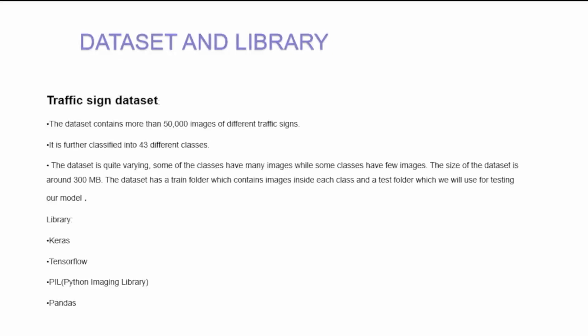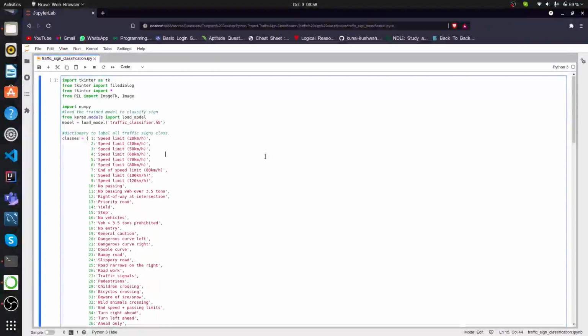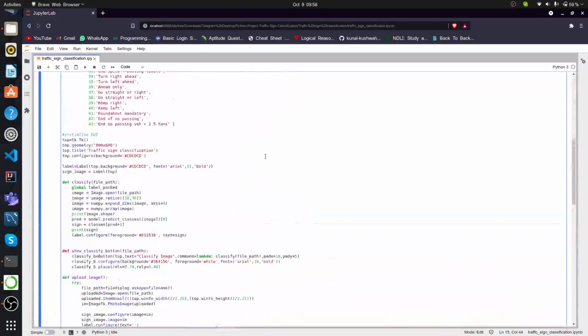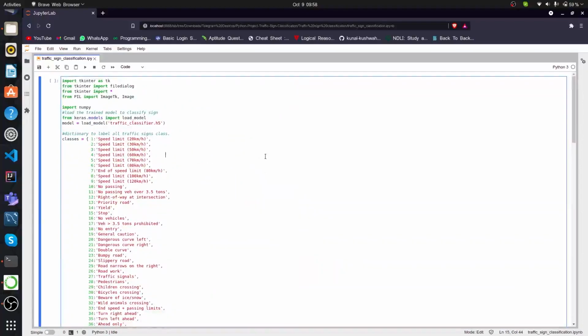So now my fellow group member Hemant shall explain the working of the code and the GUI of the code. Hello everyone, this is Hemant Patel. So today I'm going to walk you through my code, the project that our team has been working on. The project name is Traffic Sign Classifier.